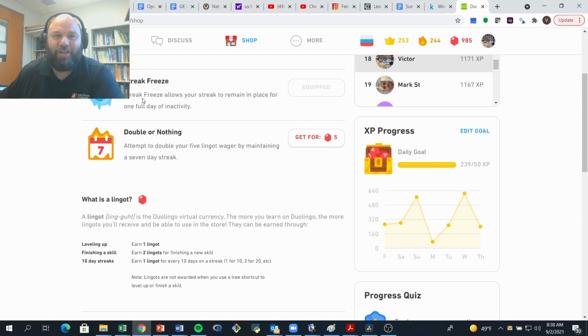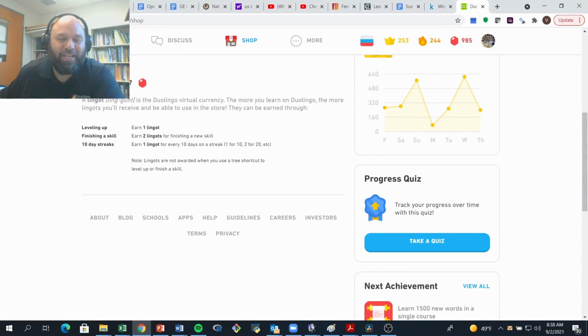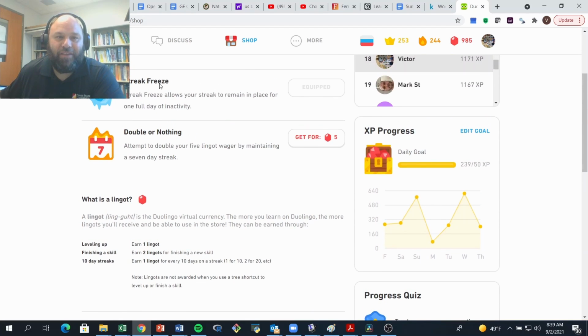So how much does a streak freeze cost? Let's say it costs 10 lingots. It doesn't say here, and I honestly don't remember, but let's say it's 10 lingots. How do you earn these lingots? Well, the lingots are described in the shop. So for example, every time you level up, you earn 1 lingot. And let's ignore some of these other ones. Let's just suppose that leveling up is the only way to earn a lingot. So every time you level up in a skill, you earn 1 lingot. That means if the streak freeze costs 10 lingots, I have to level up 10 times and then I can purchase a streak freeze.